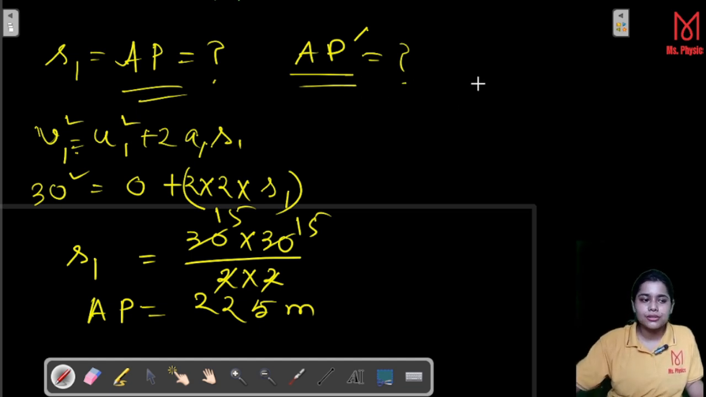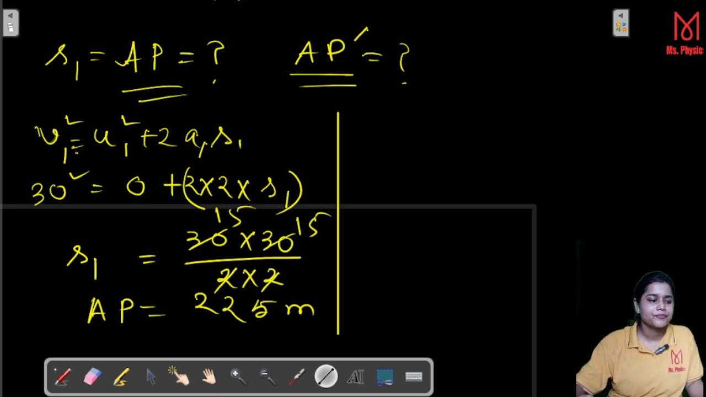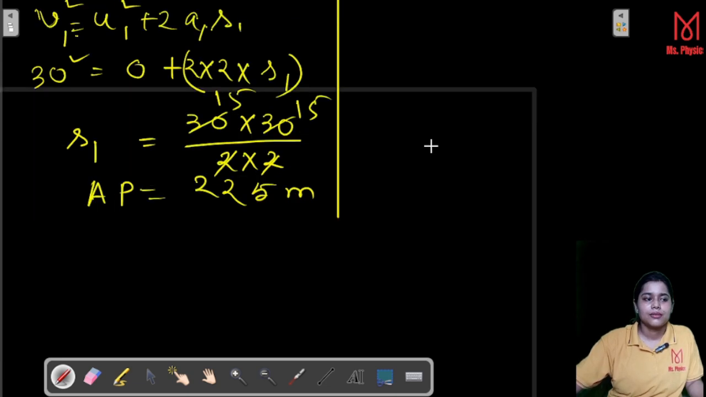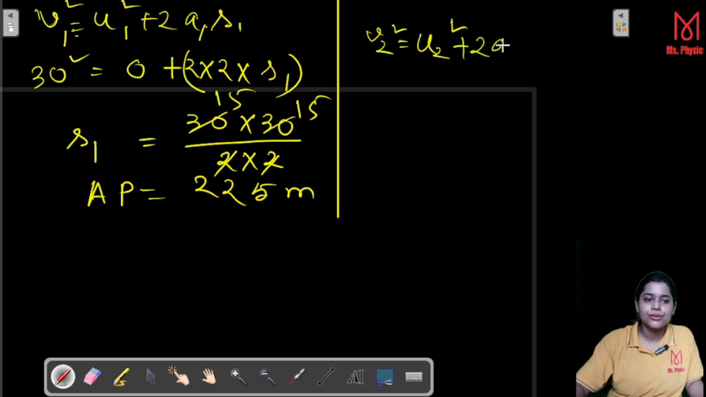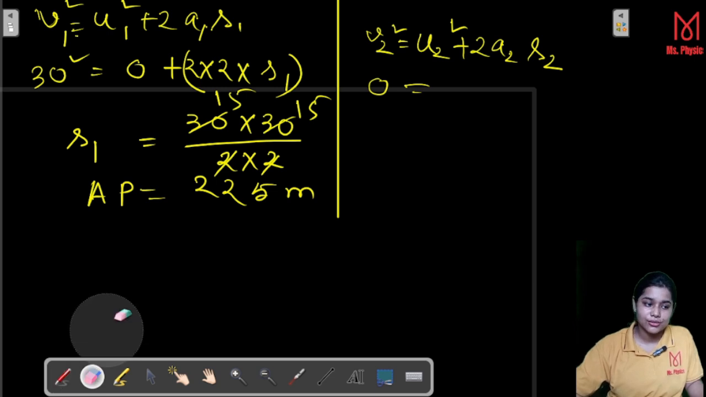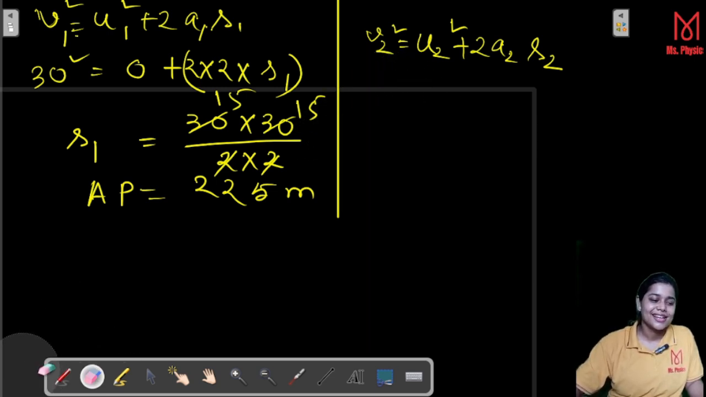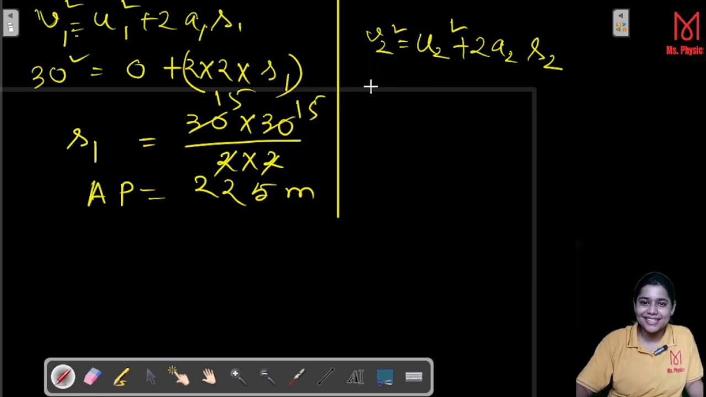AP prime, how to calculate? Again, we will apply the same relation. That is, we have V2 square is equal to U2 square plus 2A2 S2. Here V2 is equal to 0, right? U2 squared is equal to, okay, this is not 0. Again, we are doing the same thing. This is your like 30 square.